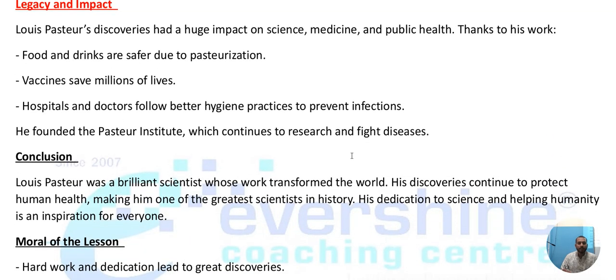Now, legacy and impact. Observe, children. Louis Pasteur's discoveries had a huge impact on science, medicine, and public health. So, we are very thankful for his work, because nowadays, if you take any food item, it was actually made six months before, but still today we are using it. You take a toothpaste, it will say manufacturing date July 2, 2024, but today also we are using it. It's not like we made it yesterday or this morning and are consuming it this evening.